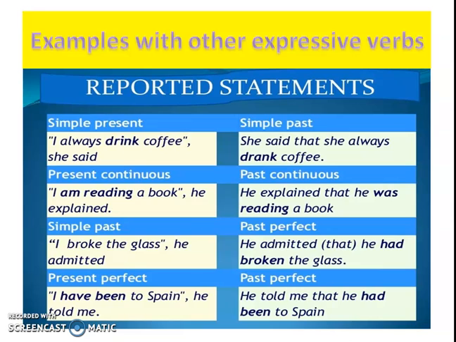For the present perfect, we use the past perfect. Let's read the last one. I have been to Spain, he told me. Now we know that is he again. So we use, he told me that he had been to Spain. So the verbs that we use here were said, explained, admitted, and told. Well, it's a little variation, and you can see, guys, that it is possible to use the expressive verbs.